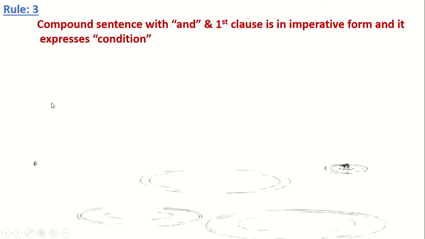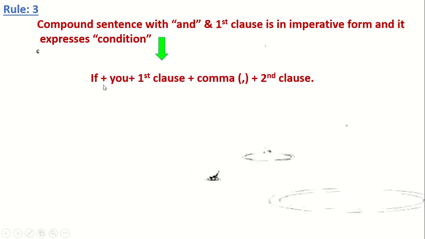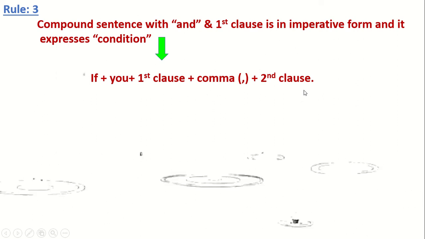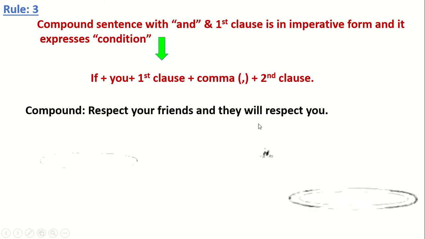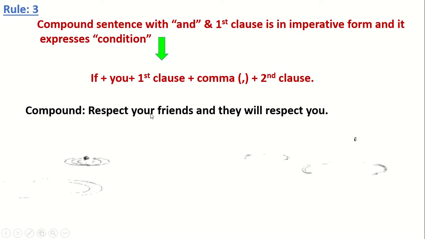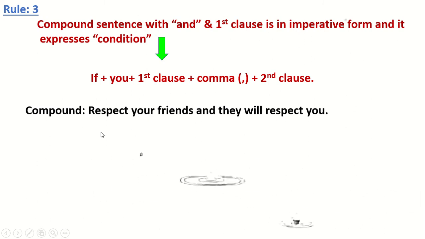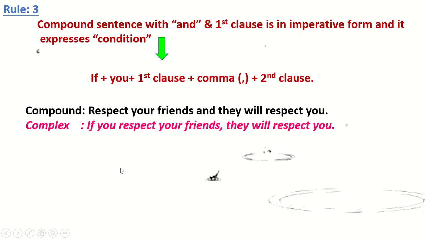Rule number 3. Compound sentence with and, where the first clause is in imperative form and it expresses a condition. Then we will use if plus second person you, then the first clause, then a comma, and the second clause remains unchanged. Look at the example: Respect your friends and they will respect you. See, the first clause is imperative form and it shows also a condition. Then to make it complex, we will use: If you respect your friends, they will respect you.